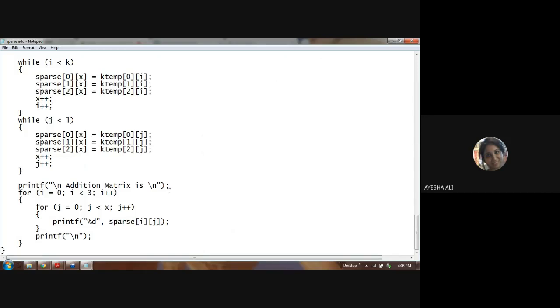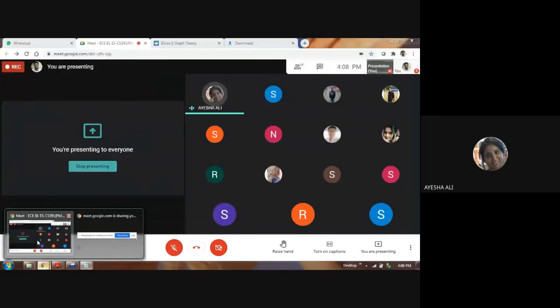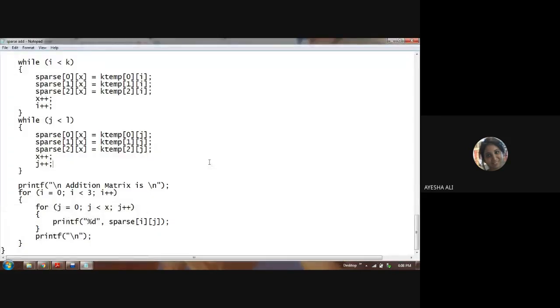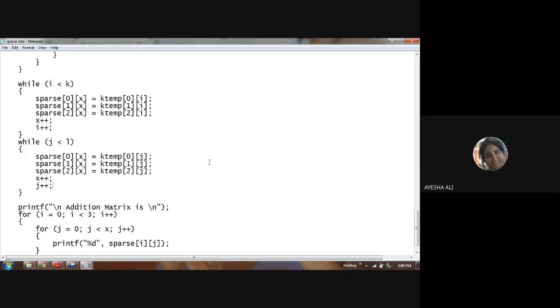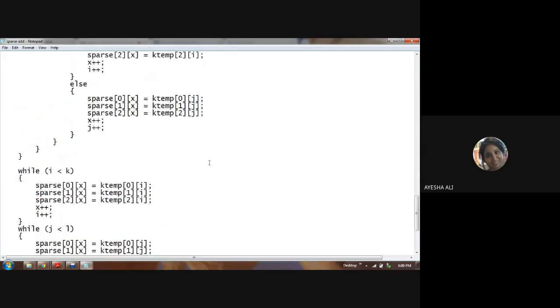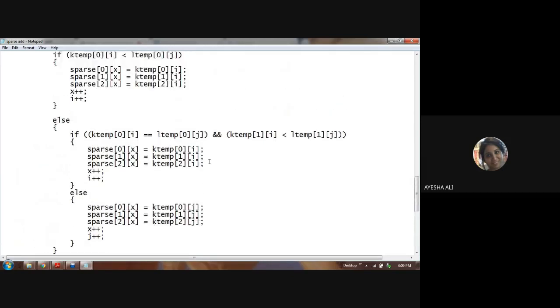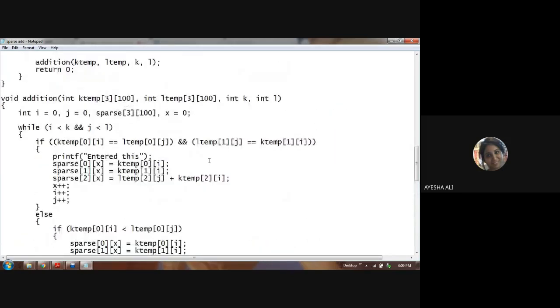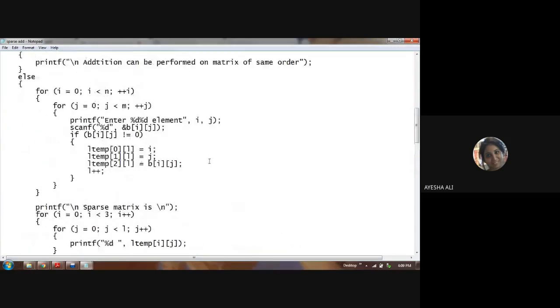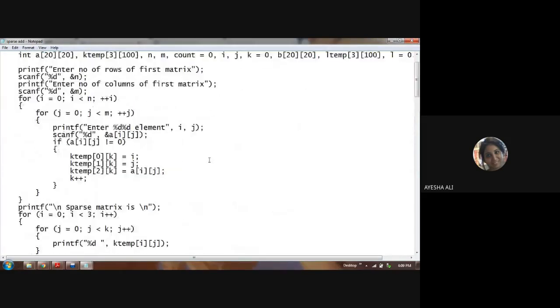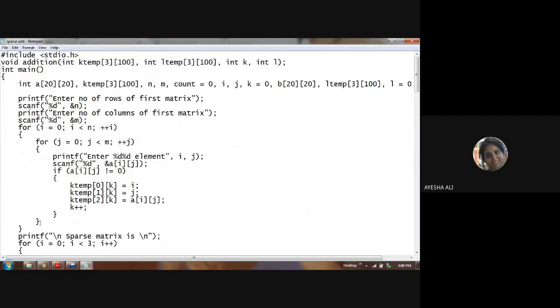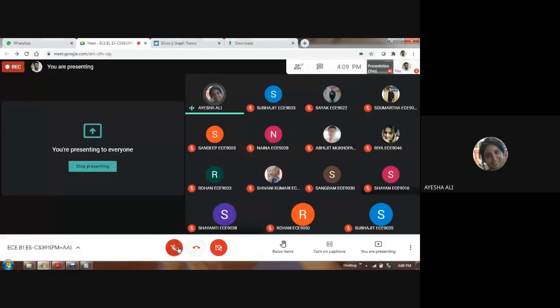What is a sparse matrix and why do we need a sparse matrix? The number of columns in a sparse matrix, the rows, how you are representing a sparse matrix, etc. Anyone who didn't understand? Is it understood to everyone? I think it will be better if I could get a response. Anyone who was having trouble understanding? Everyone has understood, I hope.